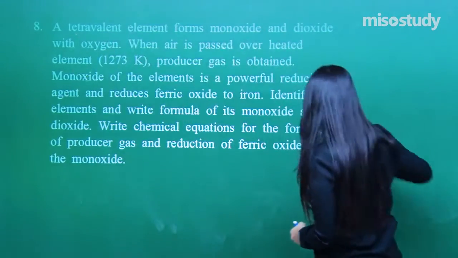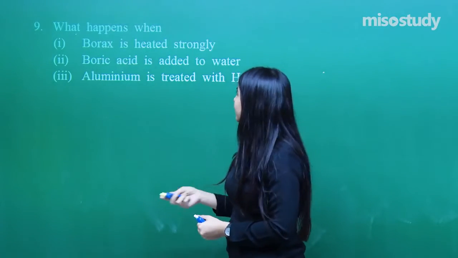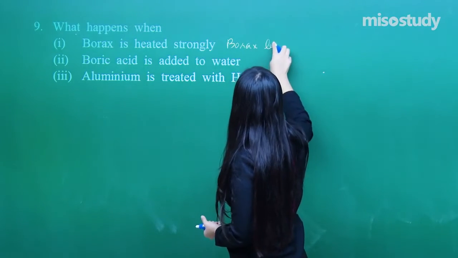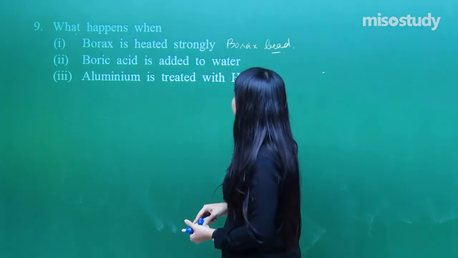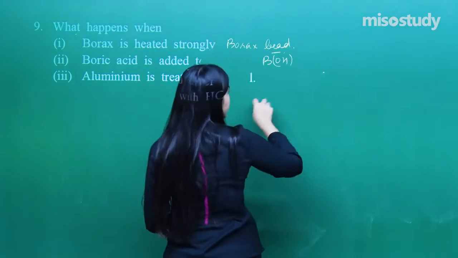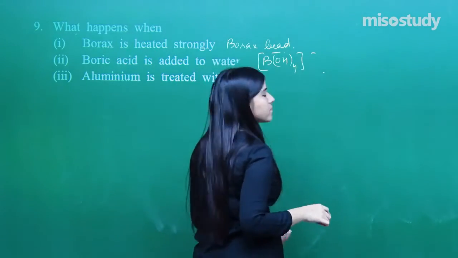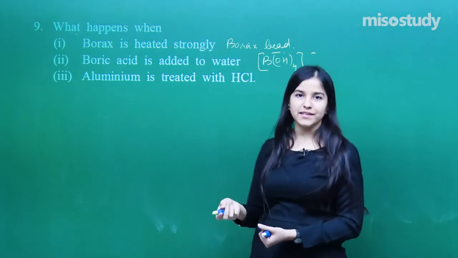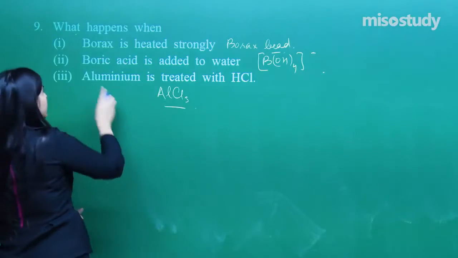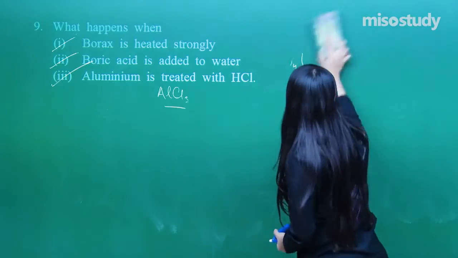Now the next one, question number 9. What happens when borax is heated strongly? We know this. Borax bead is formed. We already have done this. Boric acid is added to the water. We already know this. We have just studied its monobasic nature. So we get this. Fine. Aluminium is treated with HCl. Since this is amphoteric, we get aluminium chloride. Clear? Done with this question? Yes, you have to write the entire reactions with all the names of the compounds formed.